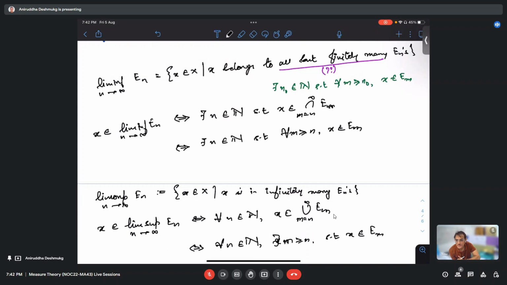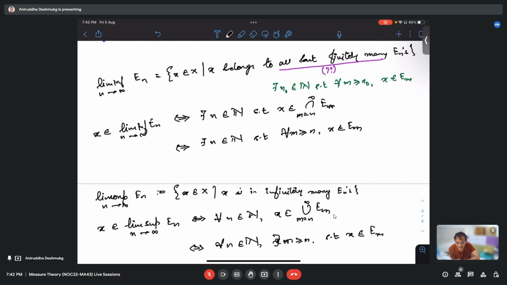We can take the maximum of the left side and right side number. Beyond that max number, the left side says it belongs to every E_i, and the right side says it belongs to some E_j beyond that, so it should be valid. Right, right. So that is one way.